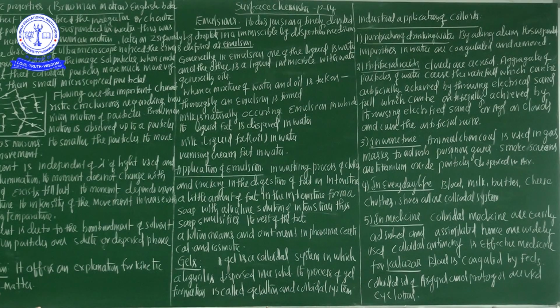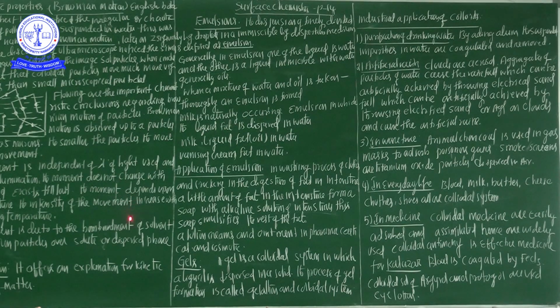This is the second important application method of the emulsion. In the metallurgical process, the concentration of the ore, it is not mentioned here, listen orally. In the metallurgical process, the concentration of the ore is carried out through the emulsification process.